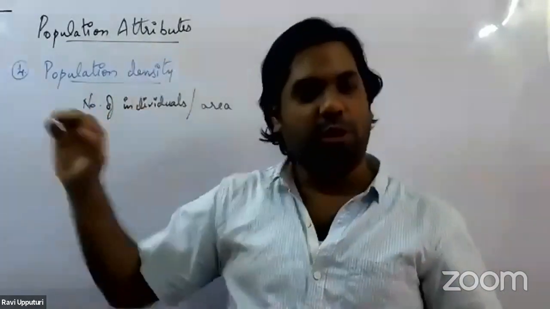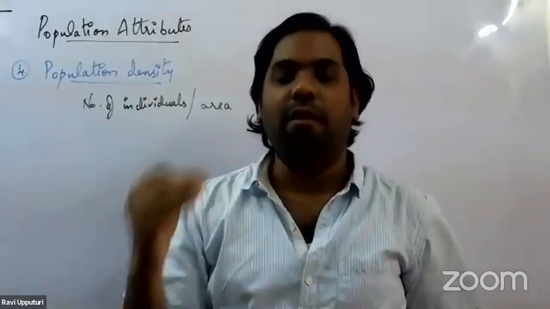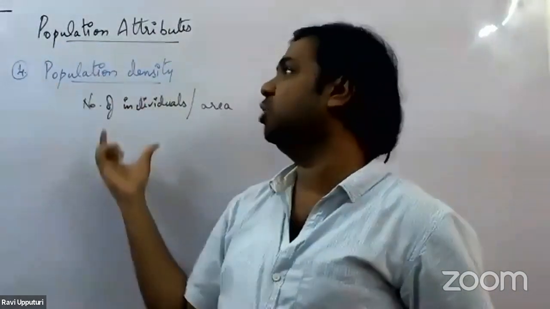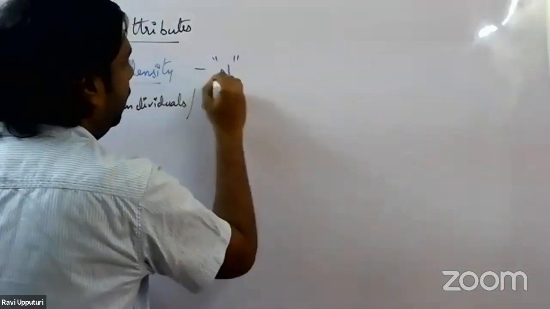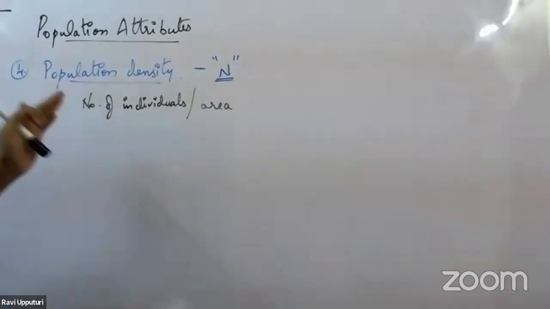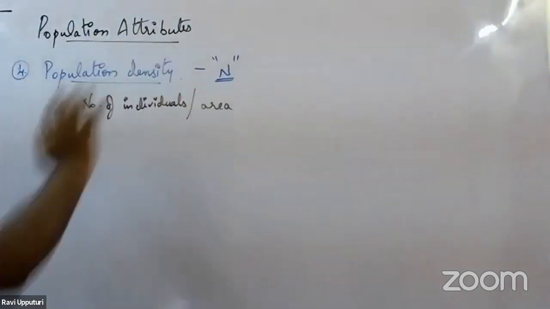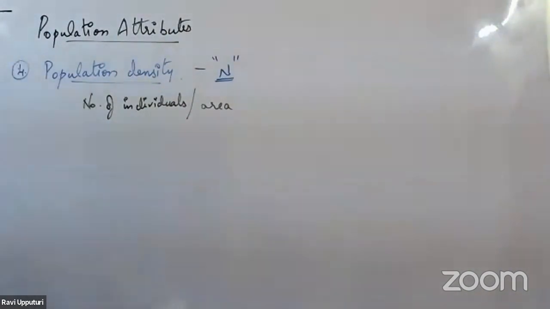What you need to remember is that population density or population size is nothing but the number of individuals present in unit area. This we call population density. Population density is usually denoted by the capital letter N. So this is the fourth population attribute.